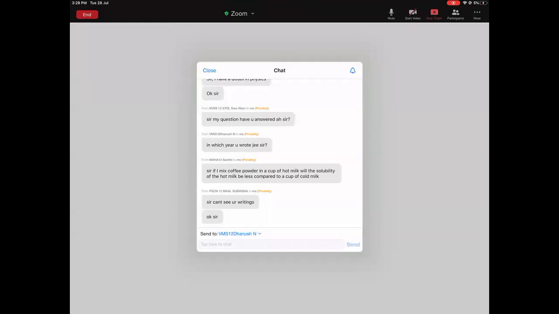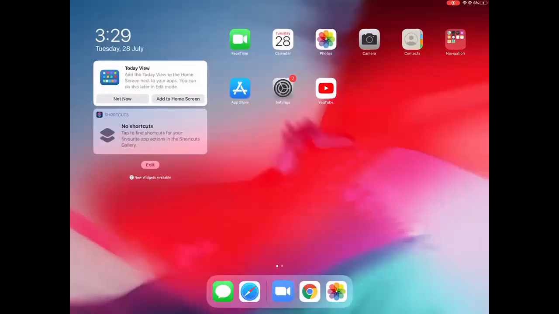I am done with solubility of a gas in a liquid. Next class, I'll take up the solubility of a liquid in a liquid. Last, we will do solubility of solids in a liquid. I will show you the slides one by one, and we are done for today.